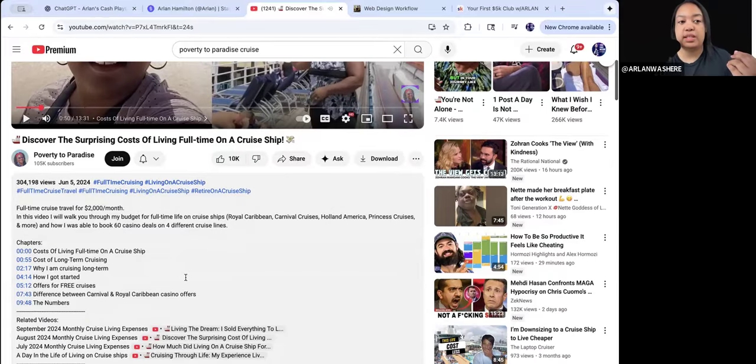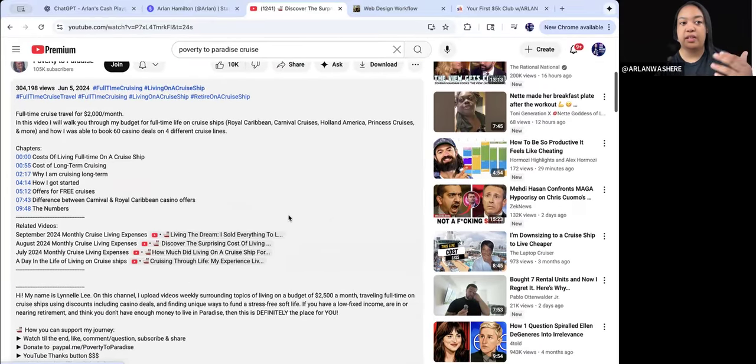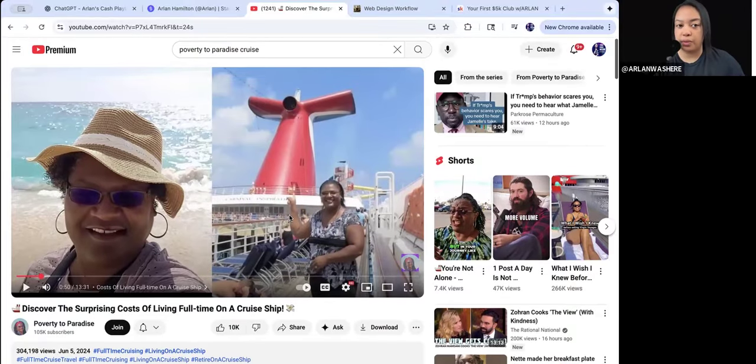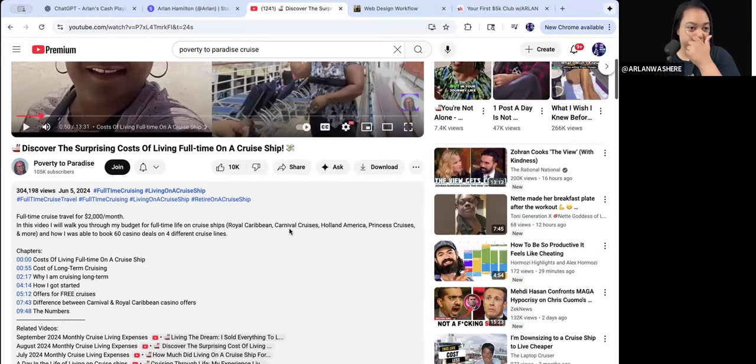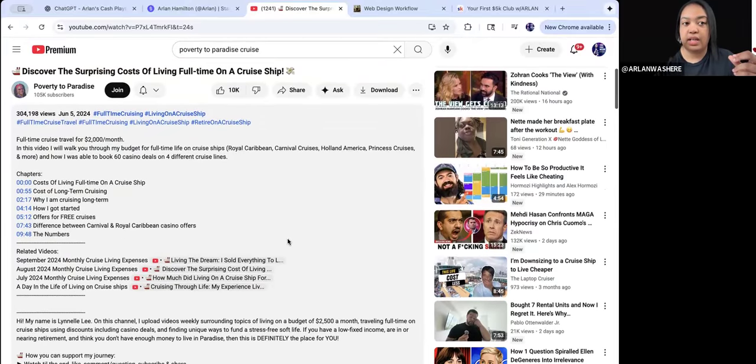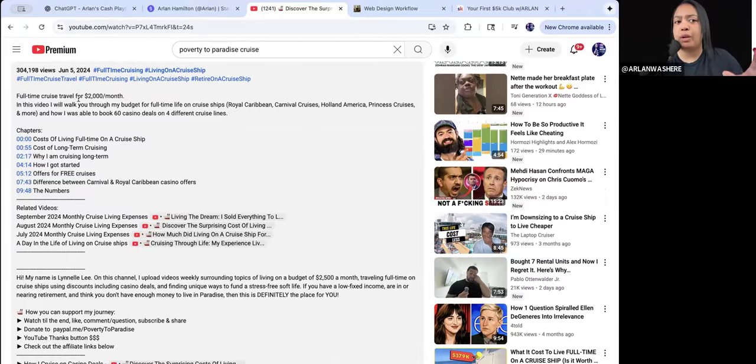Now let's look at what she's selling. So you're getting this free entertainment, free information that you're probably going to use on your cruise, right? She's giving you tips, tricks, and all kinds of stuff. Especially somebody who wants to live on cruises, because there's a whole group that does. Then she's like, this is about full-time cruise travel for 2,000 a month. People are going to be like, what?